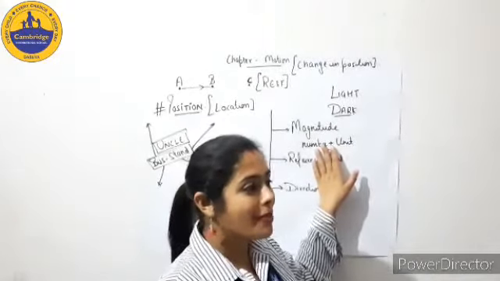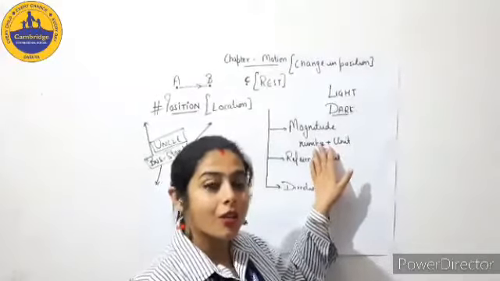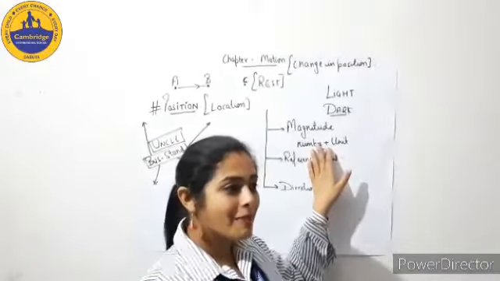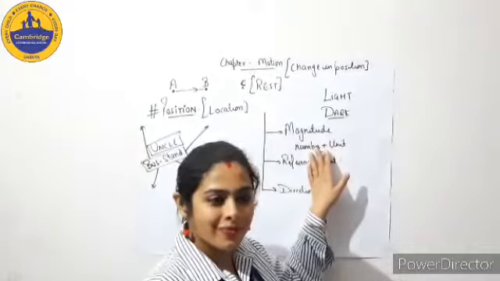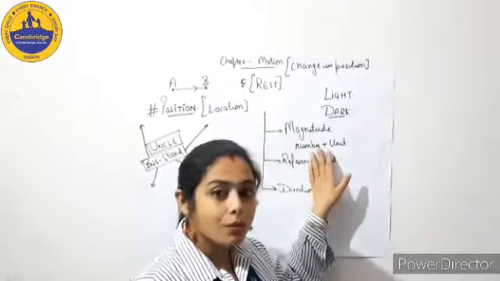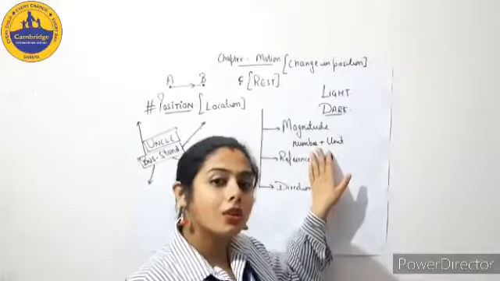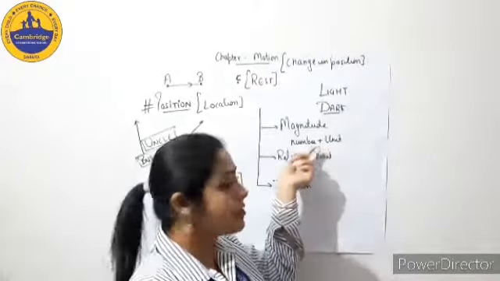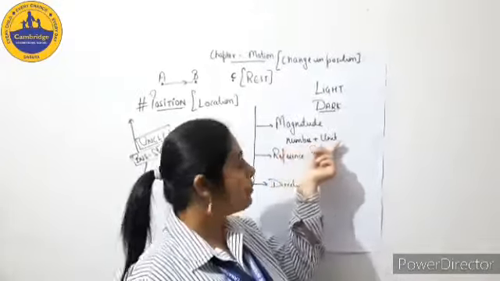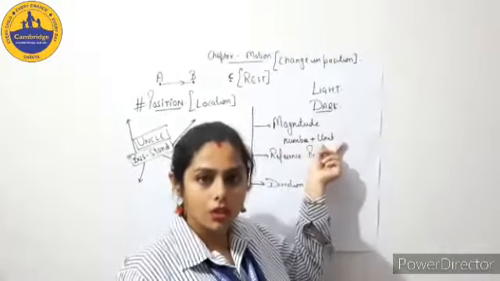Fine. For example, I called you and asked for how long you studied today. You said, ma'am, I studied for 2. So what is that 2? 2 minutes, 2 seconds, 2 hours? For how long did you study? So you have to specify. Along with that number, you have to tell the unit also.